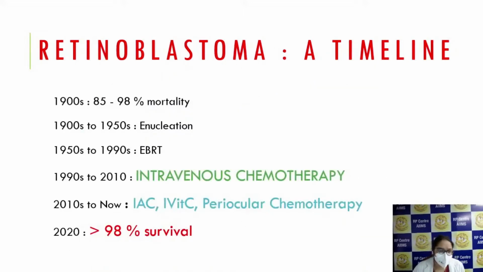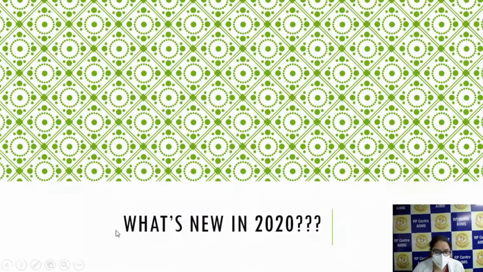So if we see the timeline, till the 1990s we had treatment modalities such as enucleation and EBRT. But after the 1990s to 2001, there was a revolution in the field of retinoblastoma by the introduction of intravenous chemotherapy, and from 2010 onwards, intra-arterial chemotherapy, intravitreal chemotherapy, and periocular chemotherapy were introduced. So if we see today, more than 98% survival rate is there in the field of retinoblastoma.